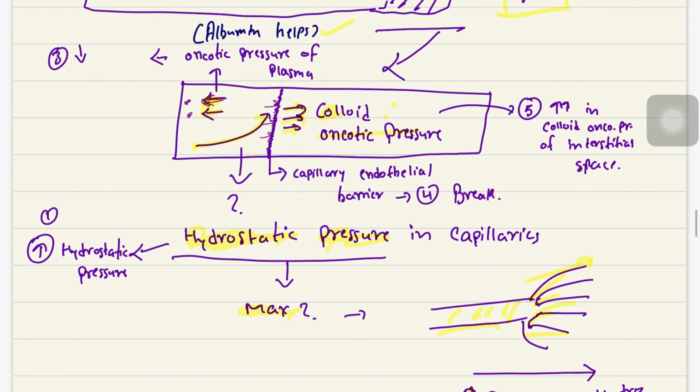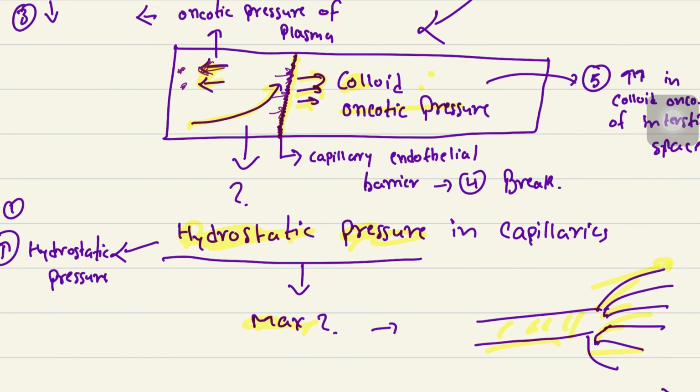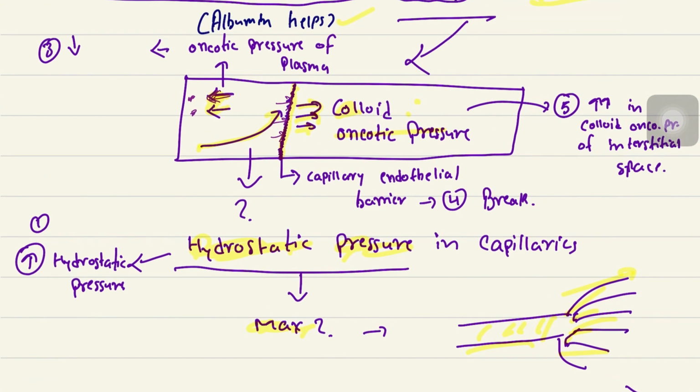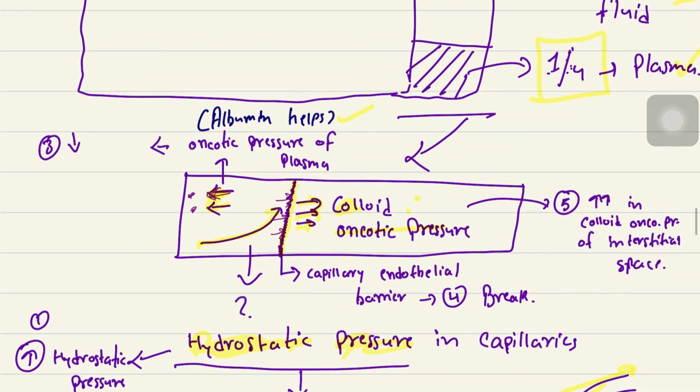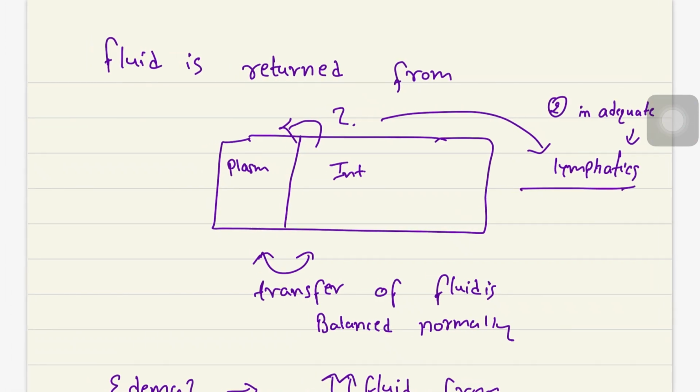The barrier on which all the forces are working is called the capillary endothelial barrier, and there are certain mechanisms by which edema develops, and we will be talking about them later in this video. Now once the fluid is transferred from the plasma to the interstitial fluid, what is the mechanism by which it will be transported back to the plasma?